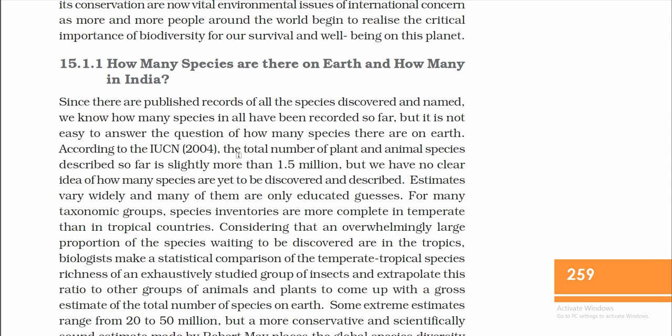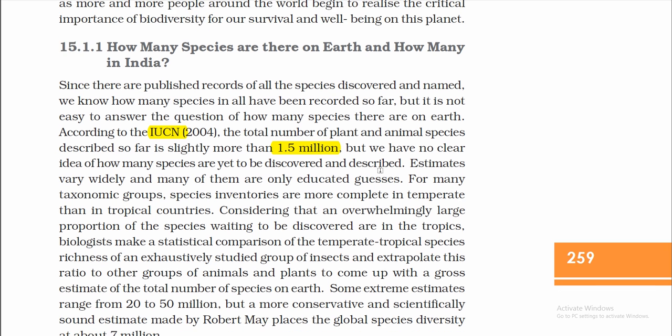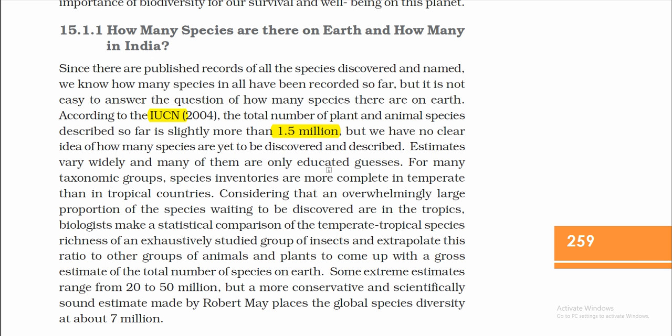According to the IUCN, the International Union for Conservation of Nature and Natural Resources, the total number of plant and animal species described so far is slightly more than 1.5 million, but we have no clear idea of how many species are yet to be discovered and described. Estimates vary widely, and many of them are only educated guesses.